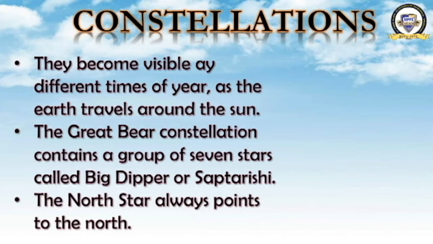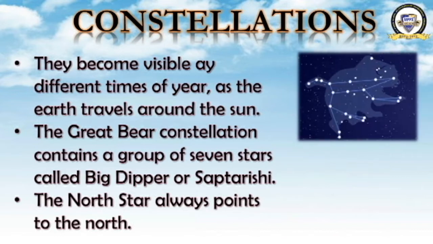We are learning about constellations. I told you that constellations are patterns of stars in the sky. Some groups of stars make a pattern in the sky, which is known as a constellation. Today we have identified 88 constellations. This is one example, the Great Bear, also known as Ursa Major. It contains a group of 7 stars, known as the Big Dipper or the Saptarishi, and there is a North Star in this Great Bear, which always points to the north.